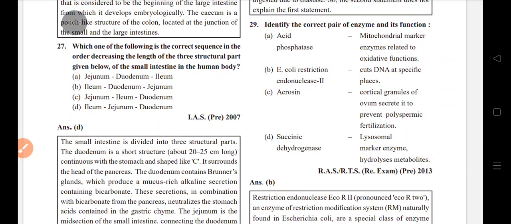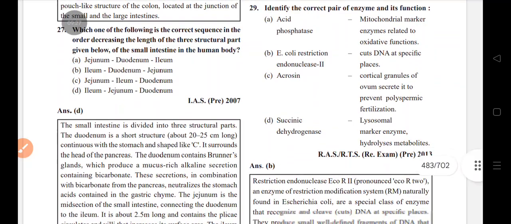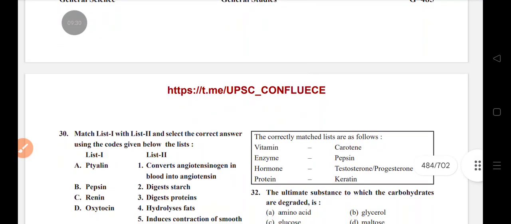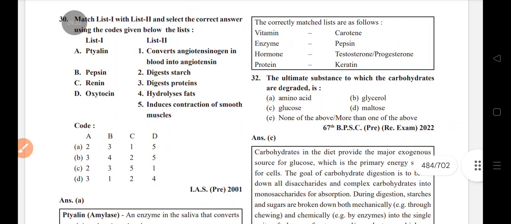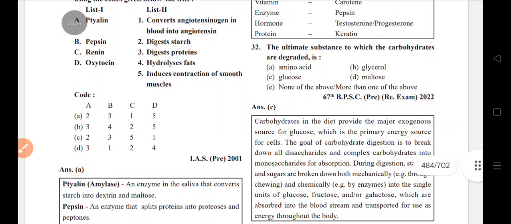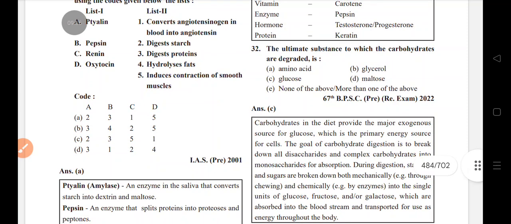Identify the correct pair of enzyme and its function. E. coli restriction endonuclease II cuts DNA at a specific place. Ptyalin digests starch and converts starch into dextrin and maltose.